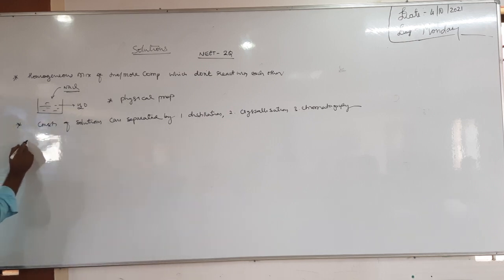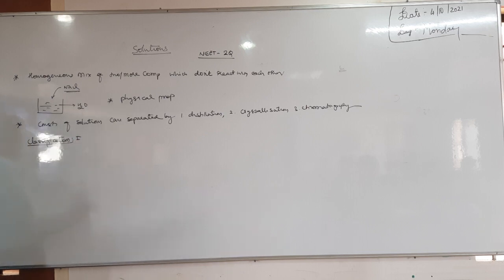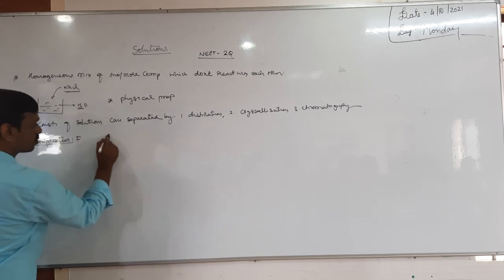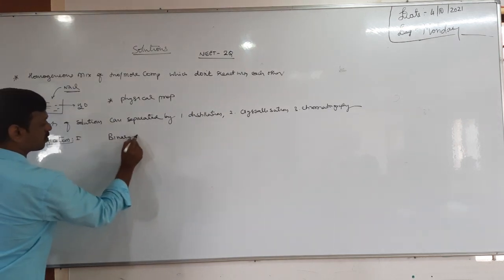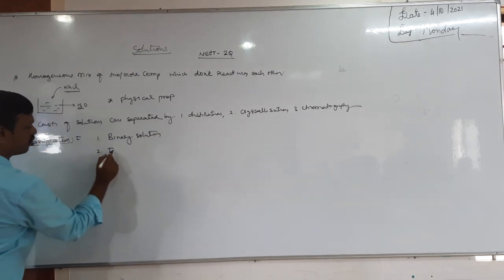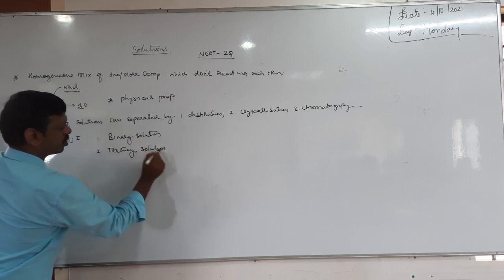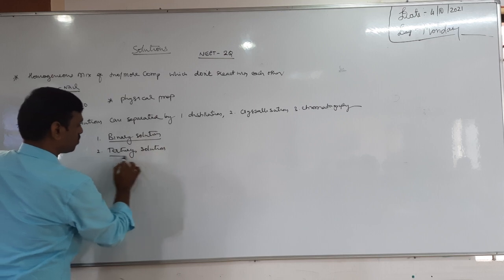We have two classifications. First one is classification 1, based on number of constituents. Based on number of constituents, solutions are usually classified into two types. One, binary solutions, and second one is tertiary solutions or trinary solutions.